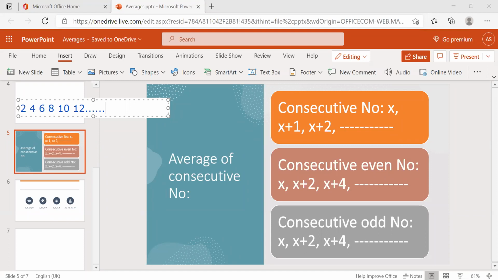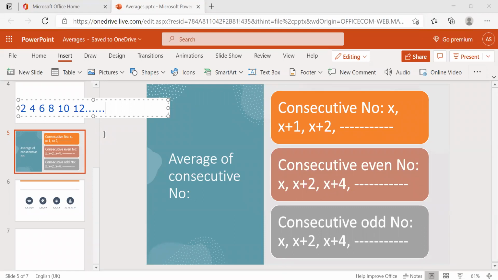So this comes under consecutive even numbers. When the series starts with an even number and has a uniform difference, it is called consecutive even numbers. See the difference here: 4 to 2 is 2, 6 to 4 is 2, 8 to 6 is 2, 10 to 8 is 2, 12 to 10 is also 2.